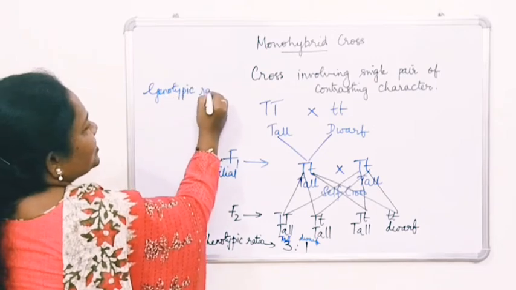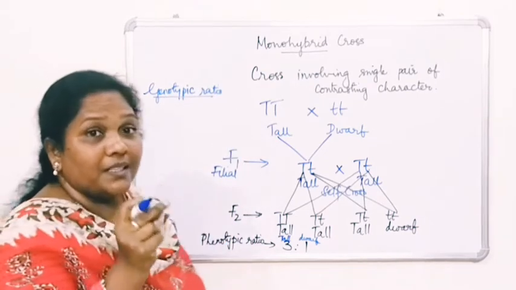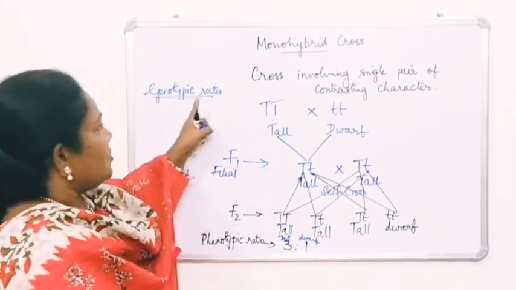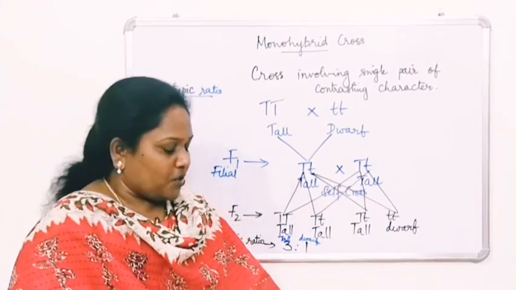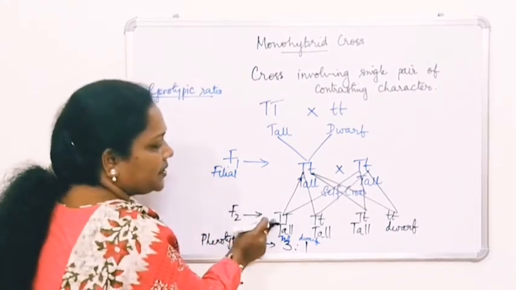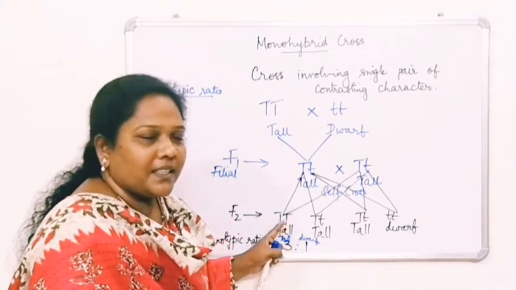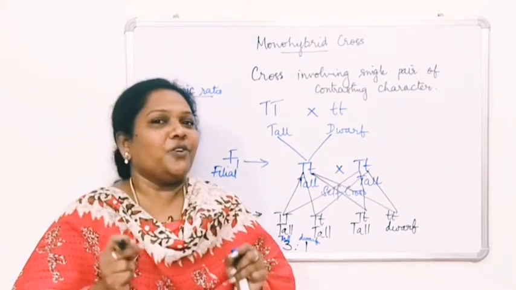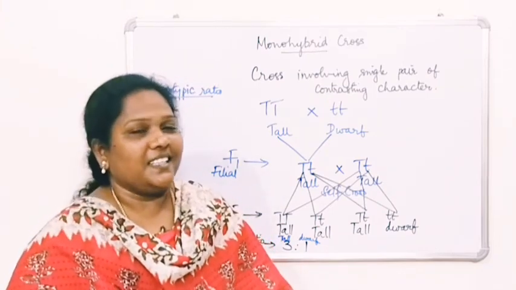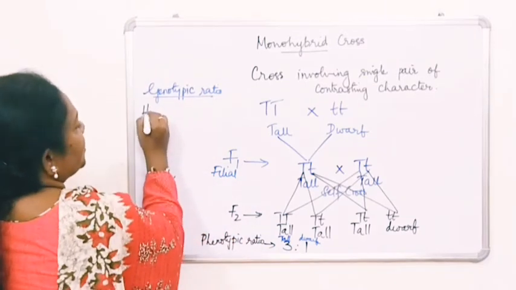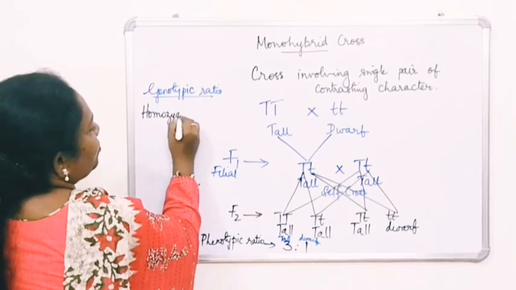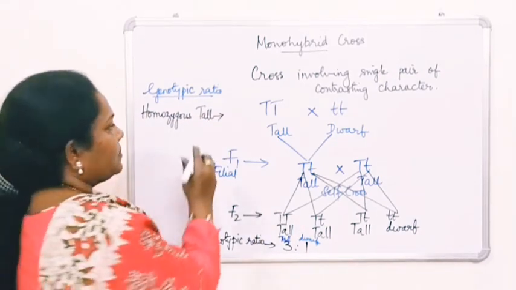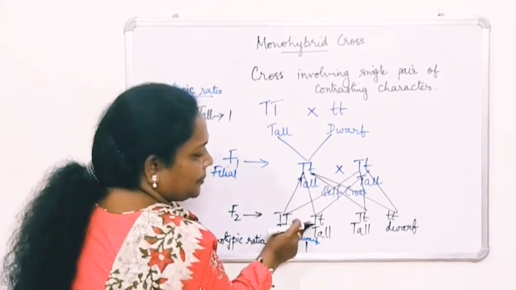And next you have to learn about the genotypic ratio. When you talk about the genotypic ratio, you just look at the genes, whether it is a capital letter or a small letter. This is how you find the genotypic ratio. So how will you write it? See how many capital T are there? Only 1 capital T. If the alleles are the same, you call it a homozygous allele. Homo means same. So homozygous tall. How many homozygous tall are present? Only 1.